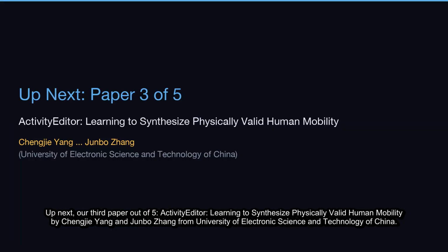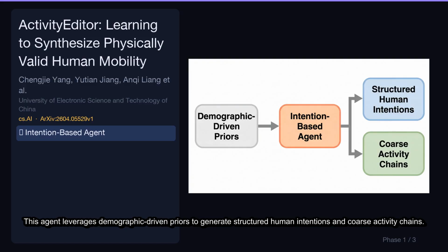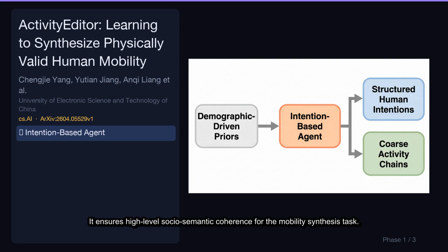Up next, our third paper out of 5, ActivityEditor, Learning to Synthesize Physically Valid Human Mobility by Chengji Yang and Junbo Zhang from University of Electronic Science and Technology of China. Let's break down its key contributions. This agent leverages demographic-driven priors to generate structured human intentions and coarse activity chains. It ensures high-level socio-semantic coherence for the mobility synthesis task.